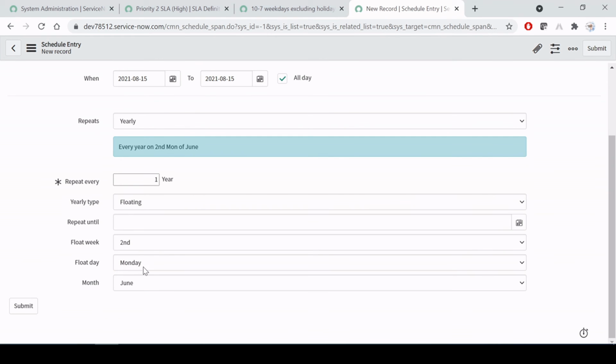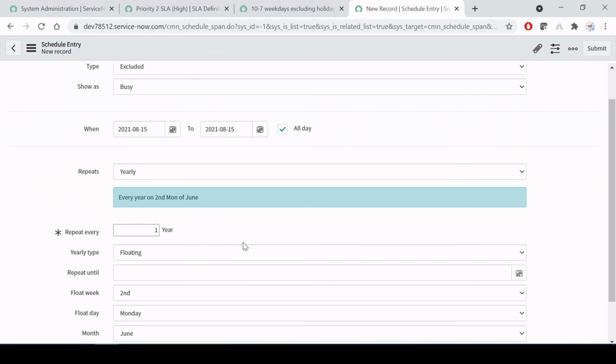I'm just giving an example. If we are not sure of the date, and it should float, the second week, if it is on Monday and the month is June, then we want to allow it as a holiday. We want to exclude it.